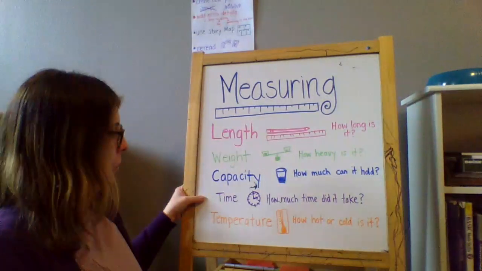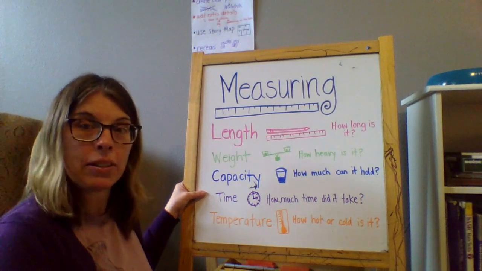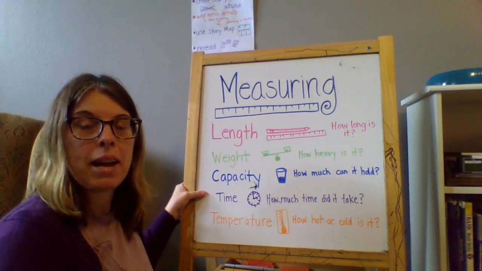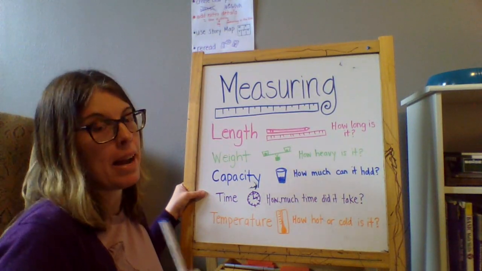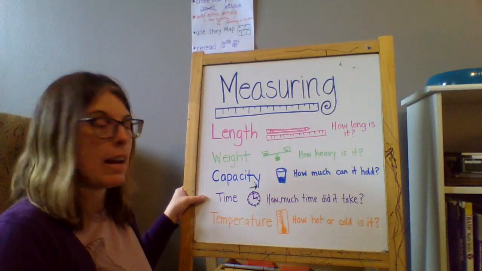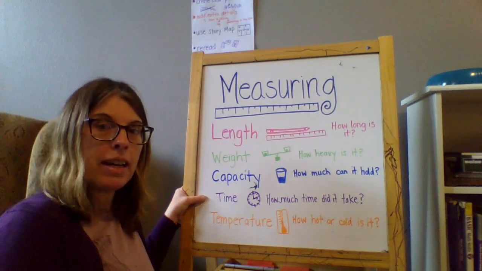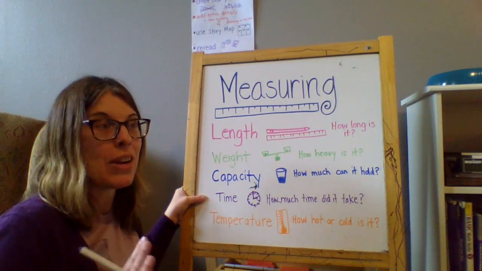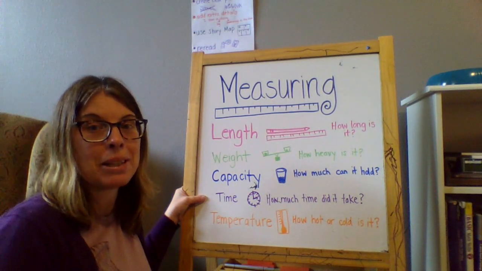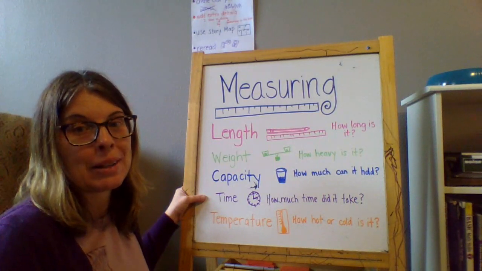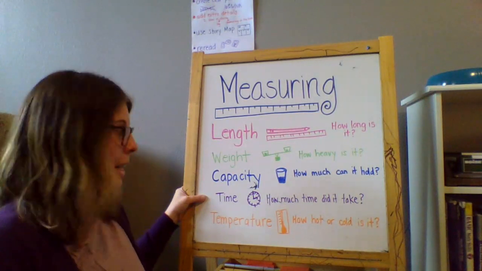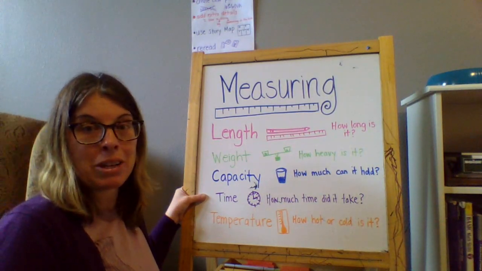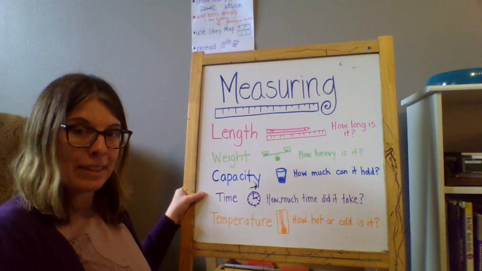Time. Ooh, what would I want to measure with time? Oh, there is something that I measure with time. There's a trail by my house that's about a 3-mile trail, and I like to time myself and see how long it takes me to go on that hike. And then I try and get a little bit faster each time because that means that I'm getting a little bit more fit and maybe getting a little bit more exercise. So to keep challenging myself, I like to try and go a little bit faster every time.